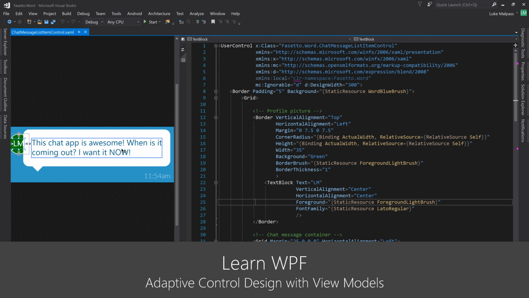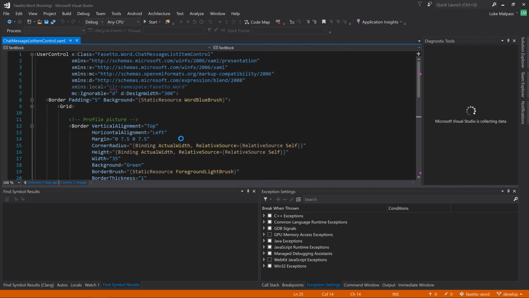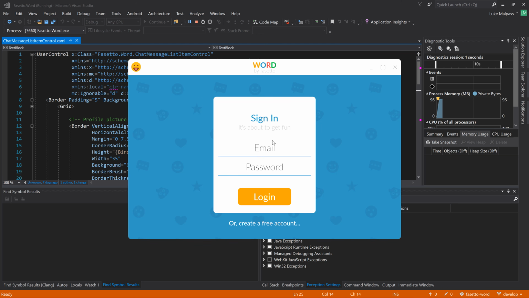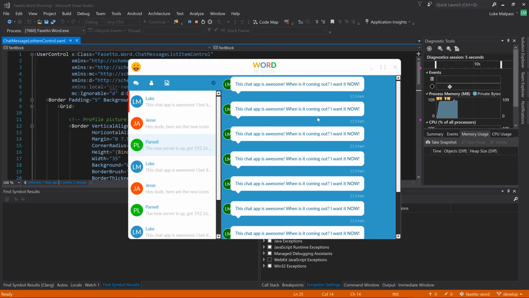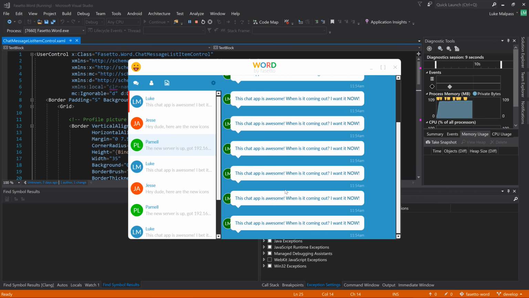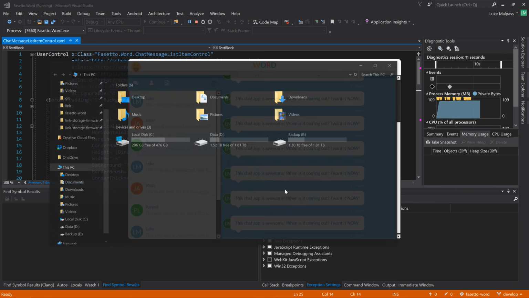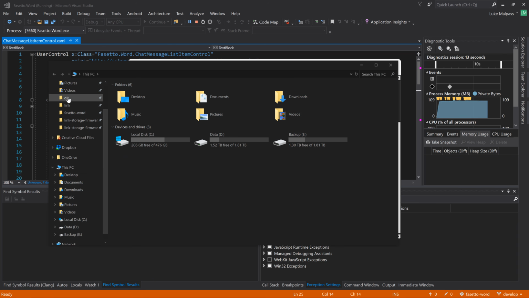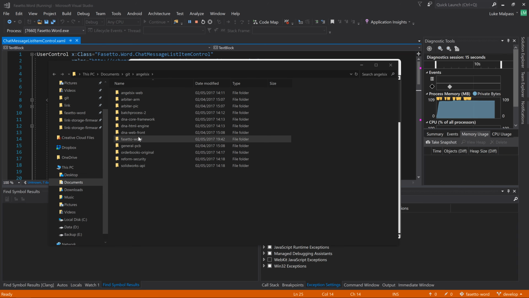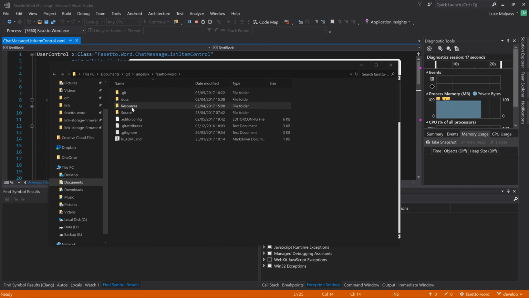In the last video we made this chat bubble, so if we just press F5 we should see that. Type anything into the two boxes, and we made this little chat control here, the bubble. If we go to the repository, the GitHub repo, into the mockups,